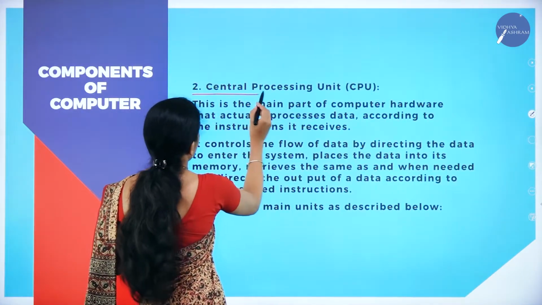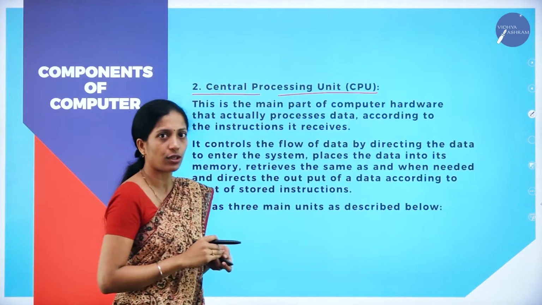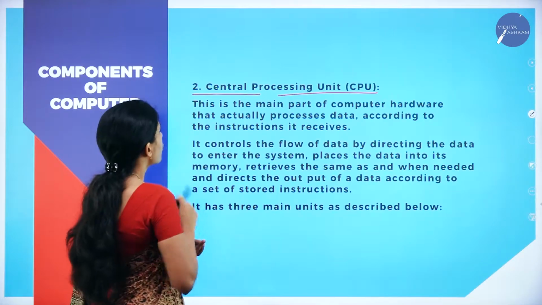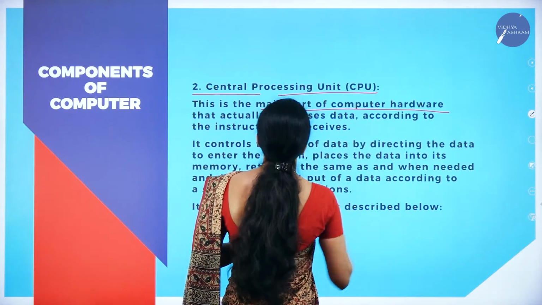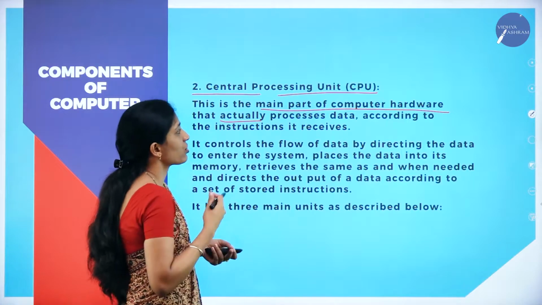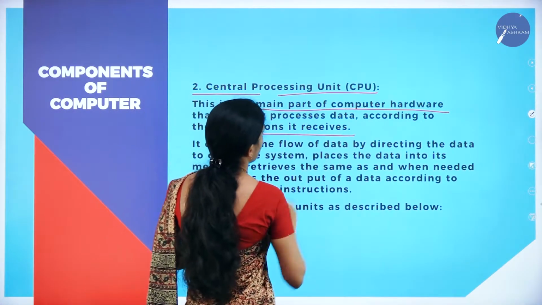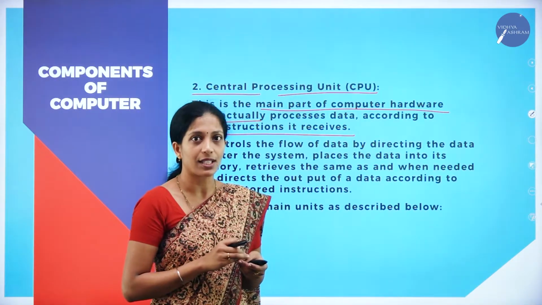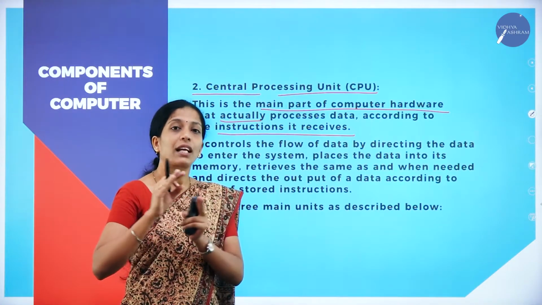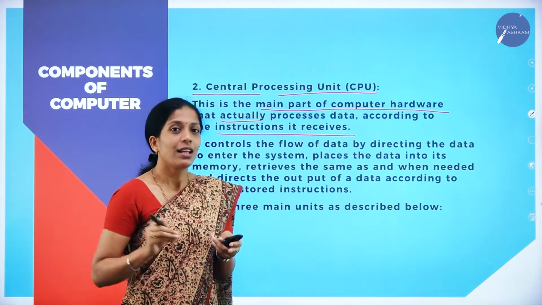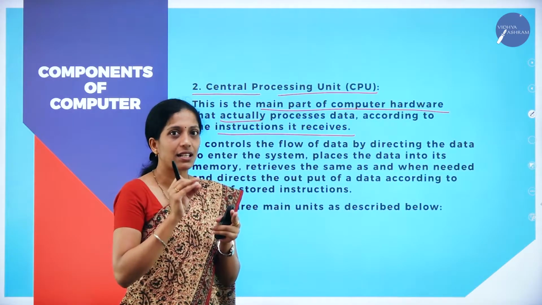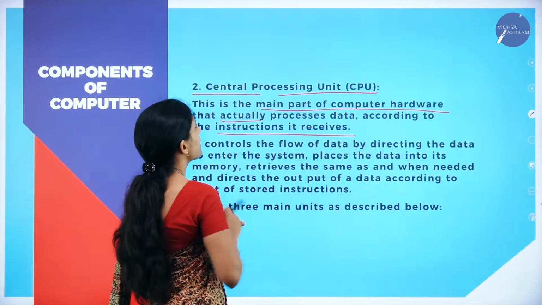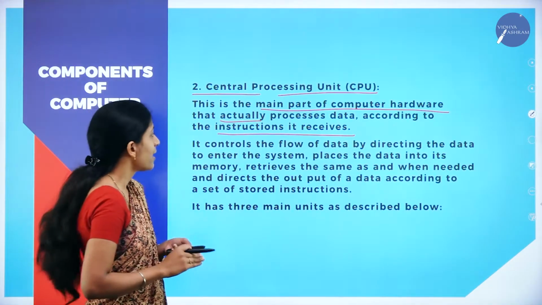Now coming to the next one, CPU, that is Central Processing Unit. This is also one of the important components of computer system. This is the main part of computer hardware that actually processes data according to the instructions it receives. Under input unit, we feed the data into the computer system. Now the data has to be converted into information, so in between that process takes place, and it takes place in the Central Processing Unit, that is CPU.